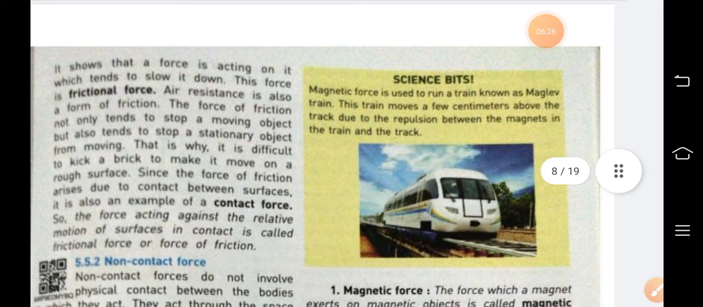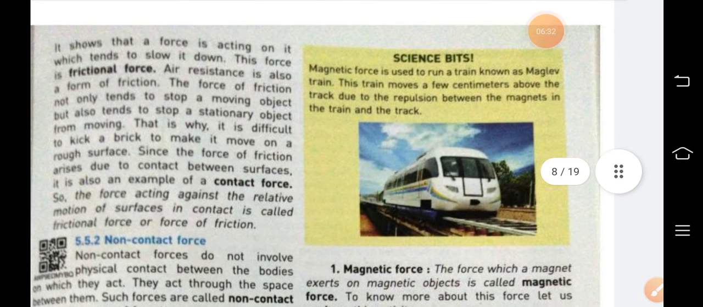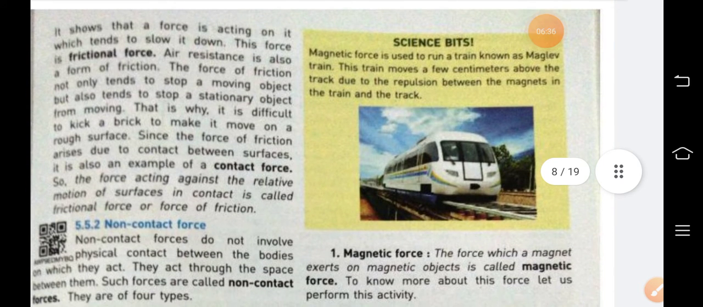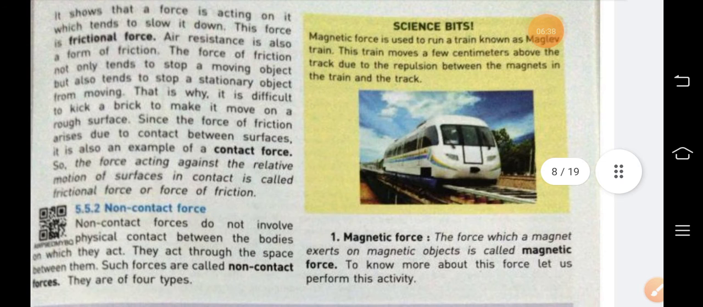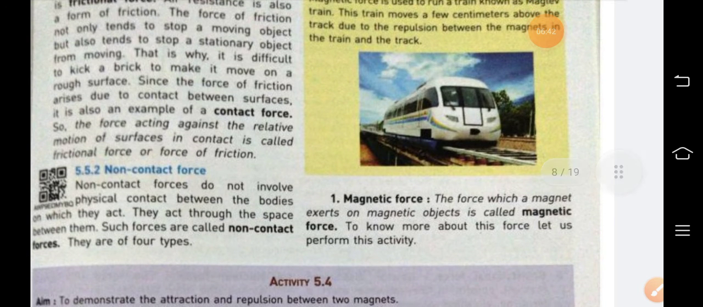Because the two objects are in contact, it is also a kind of contact force. Many more examples are there, and a separate chapter is there for friction. So in detail we will read in that chapter.